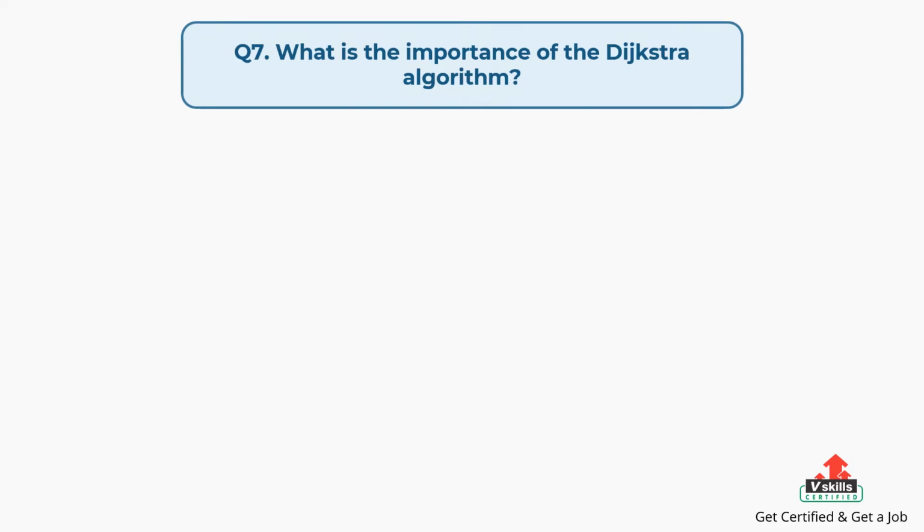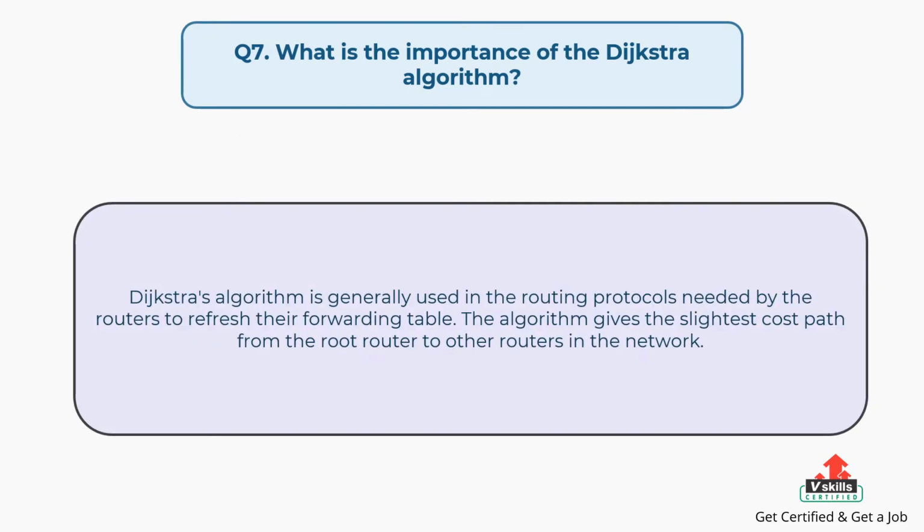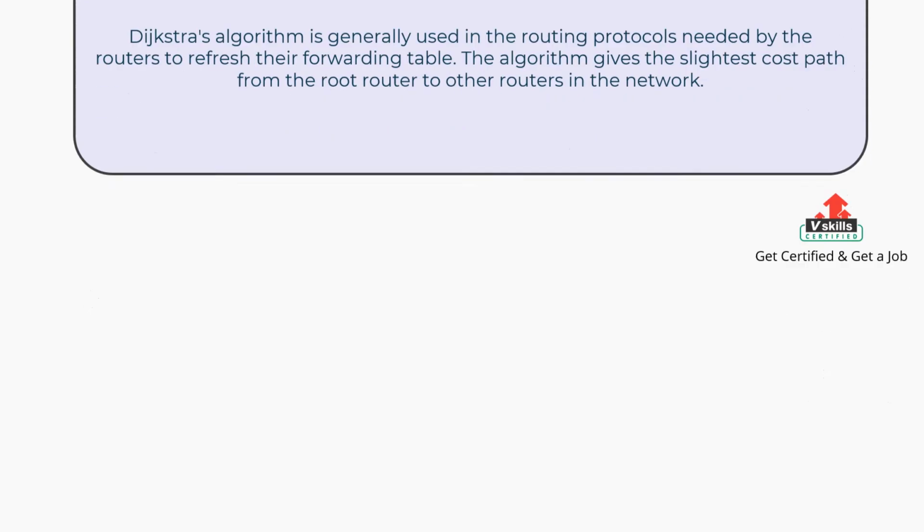Question number 7. What is the importance of the Dijkstra algorithm? The answer is: Dijkstra's algorithm is generally used in the routing protocols needed by the routers to refresh their forwarding table. The algorithm gives the slightest cost path from the root router to other routers in the network.